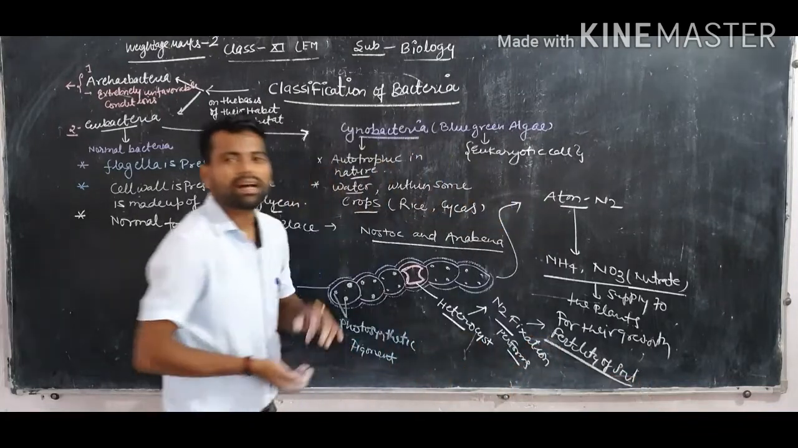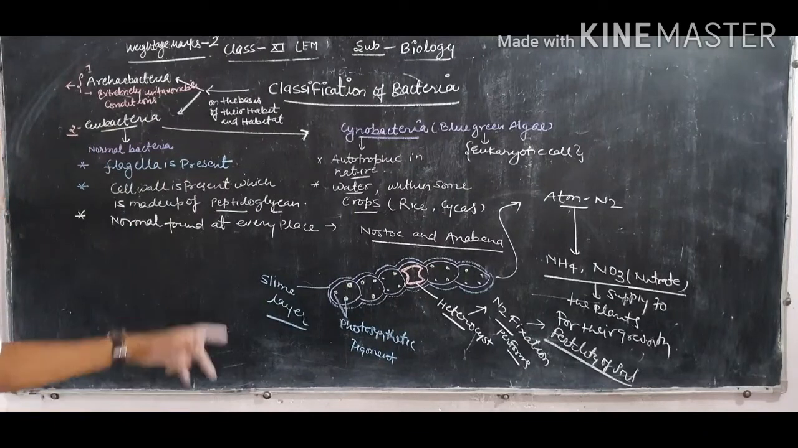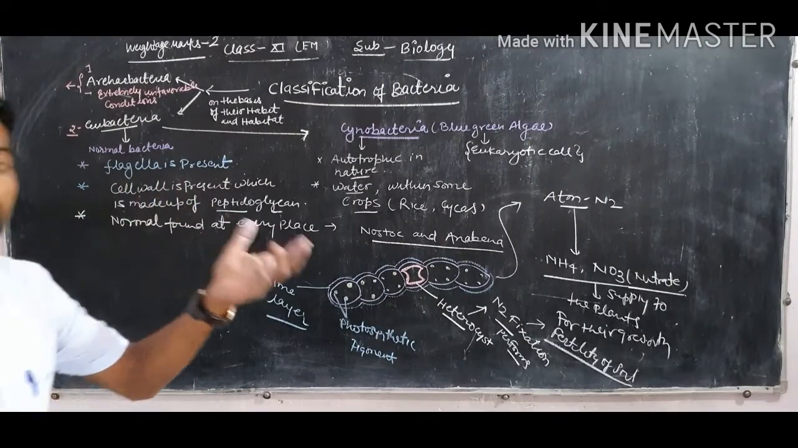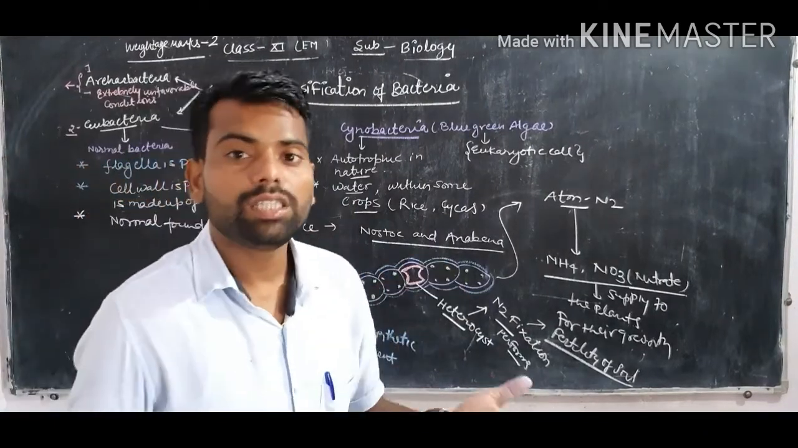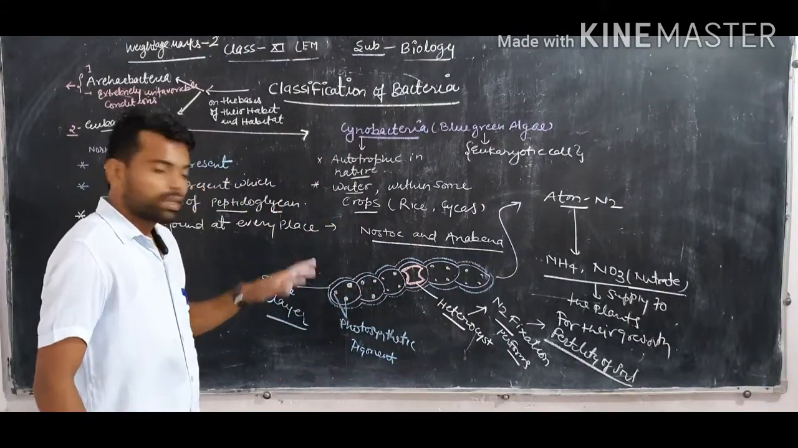And some of the bacteria are heterotrophs, and there are very different types of bacteria. Some of the bacteria are pathogenic, which cause disease. Okay, so this is the eubacteria and cyanobacteria. Clear?